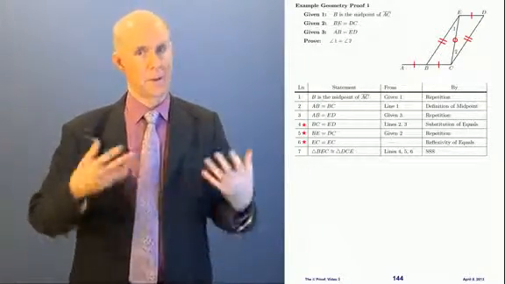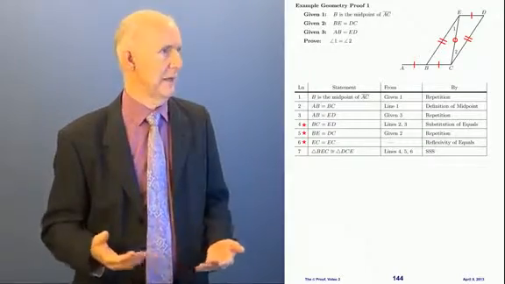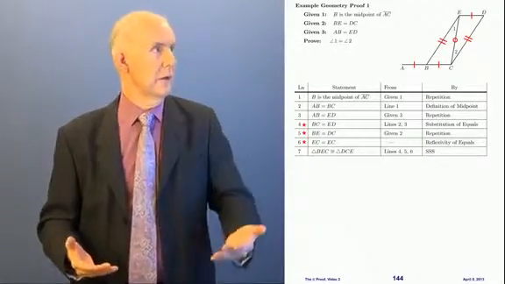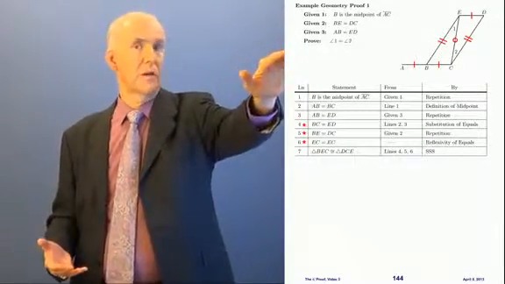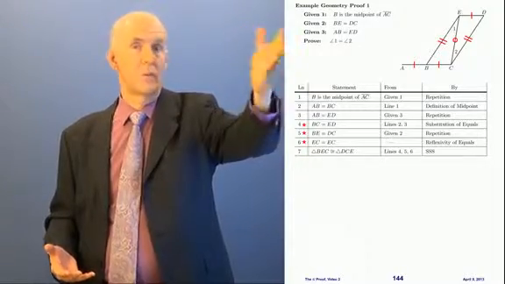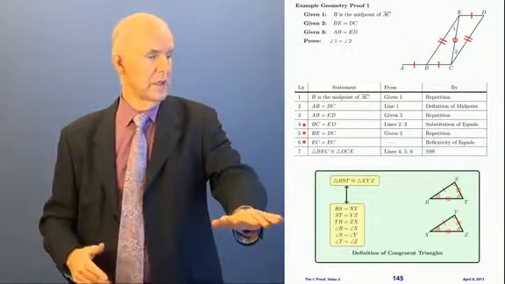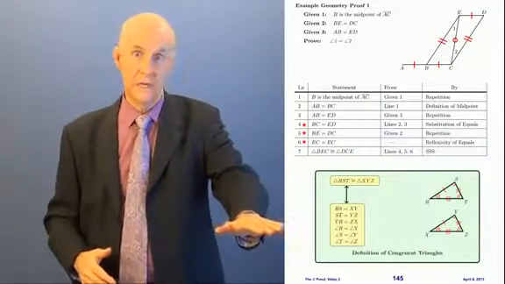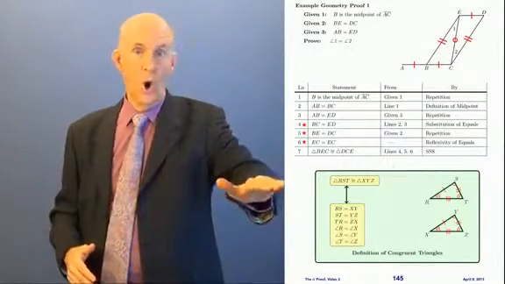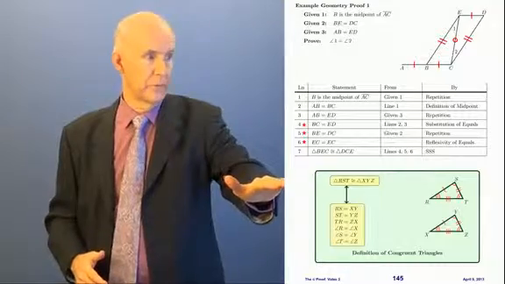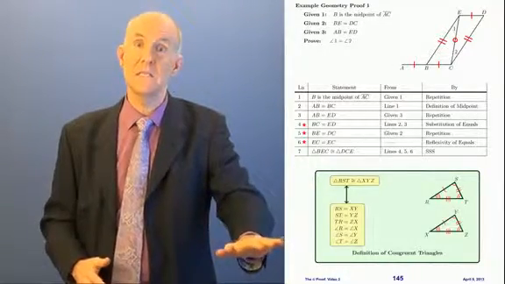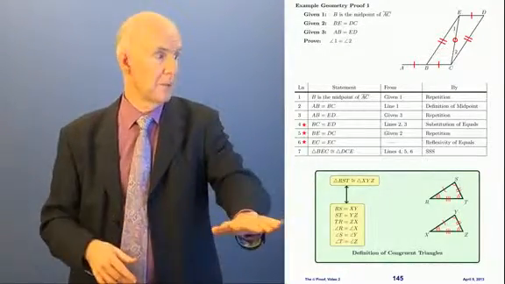Well, let's go back. What was our strategy after that? Well, once we had the triangles congruent, look what we're trying to prove. We're trying to prove that angle 1 equals angle 2. We just about got it. We need one more rule. We need this rule here, the definition of congruent triangles. What it says is if we already know the triangles are congruent, then we can have any of the pieces that we want to be equal as long as they match up properly.